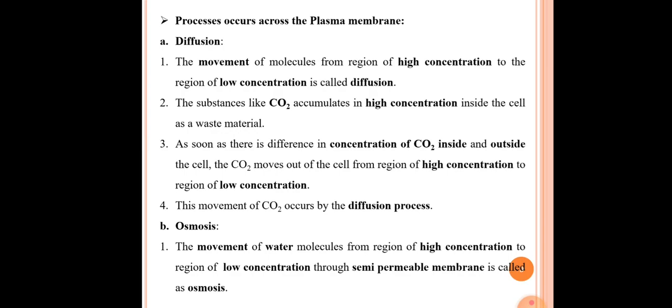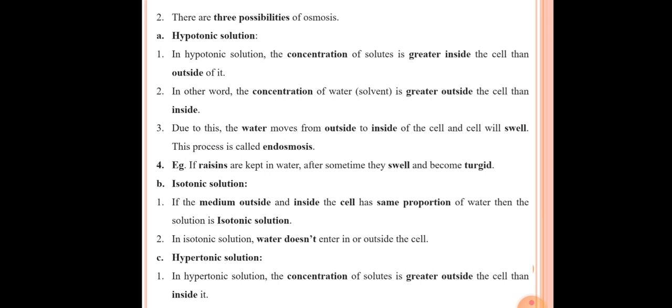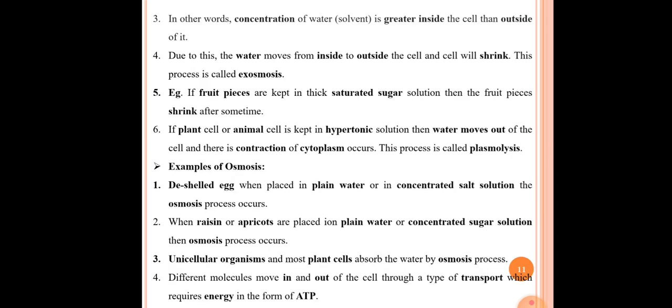Okay, so our next point is examples of osmosis. The first example is deshelled eggs. Deshelled eggs means when we remove the shell of the egg. When a deshelled egg is placed in plain water or in concentrated salt solution, then the osmosis process occurs.